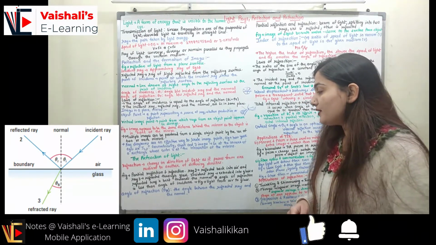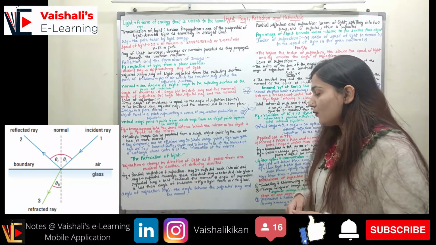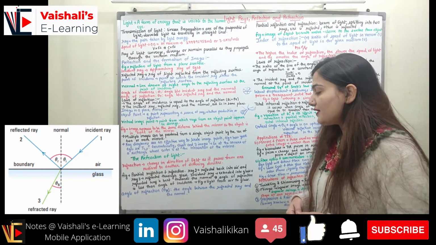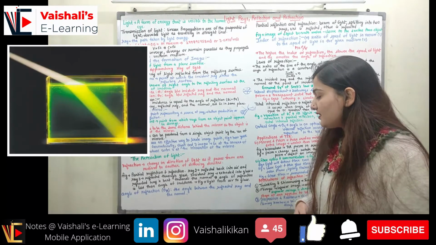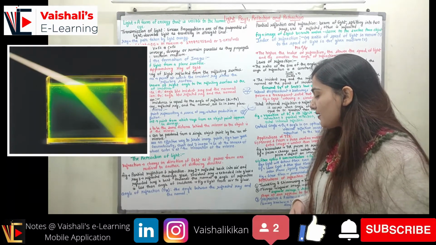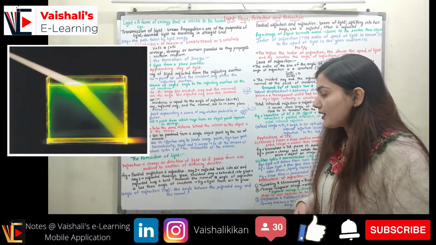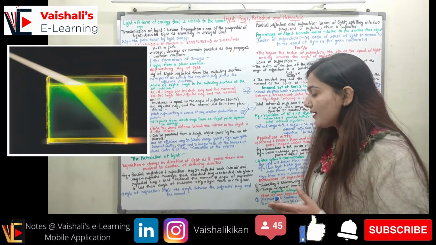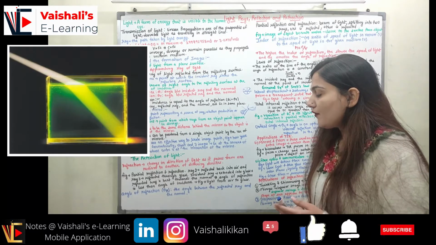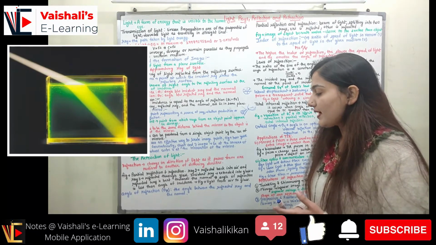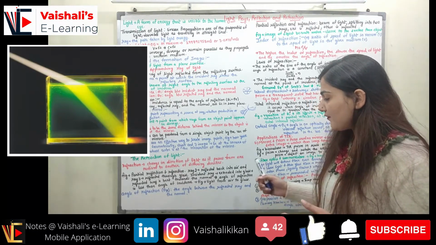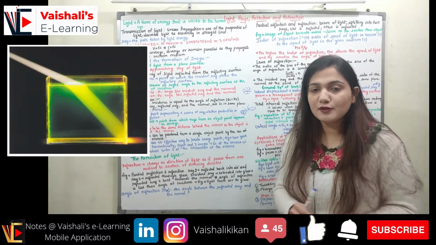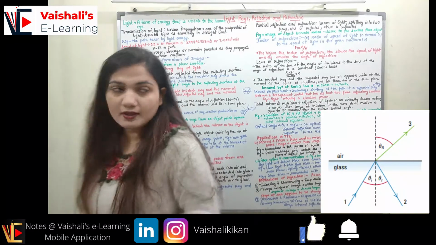You can see in the figure also, the refracted ray is bent towards the normal. The angle of refraction is less than the angle of incidence in this case. We have light coming from air to the glass, and you can see how the bending effect of the light is observed very clearly. Coming to the angle of refraction, which is represented as theta R, this is the angle between the refracted ray and the normal, right? So the angle between the refracted ray and the normal is the angle of refraction.